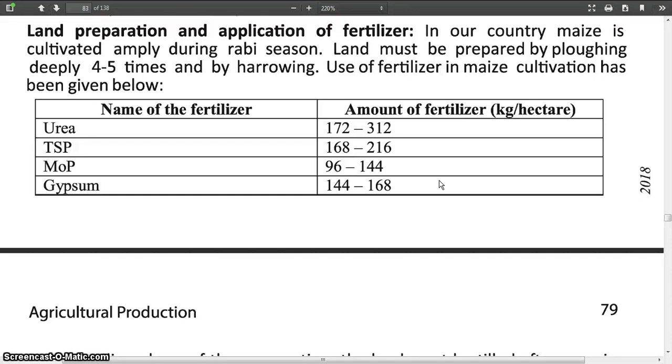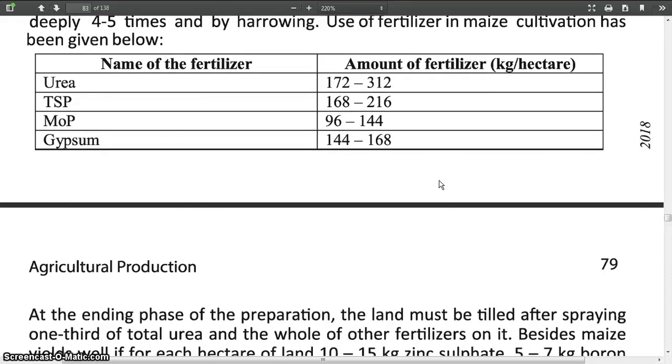Muriate of potash, MOP, should be 96 to 144 kg per hectare, and gypsum should be 144 to 168 kg per hectare.